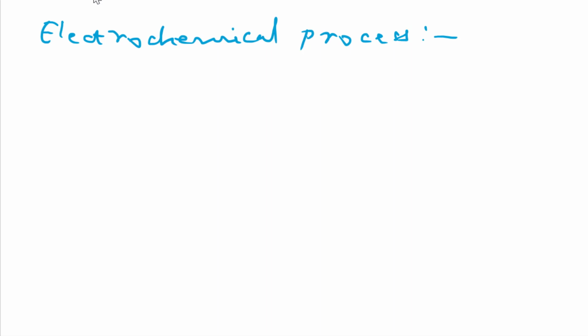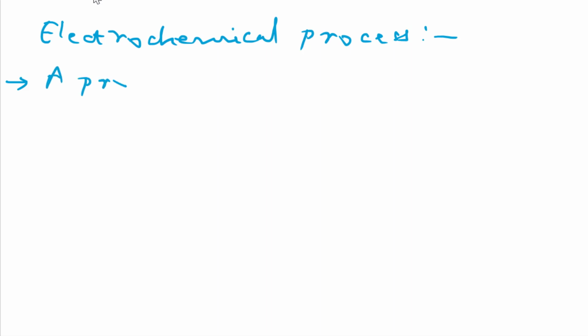So first of all, we are writing the definition for this process. As we have discussed here, can you say the definition? What is this process? The process in which chemical energy gets converted into electrical energy and a redox reaction takes place. Great. So this is the definition. In other words, we can say a process in which chemical changes cause production of electric current. Got it?